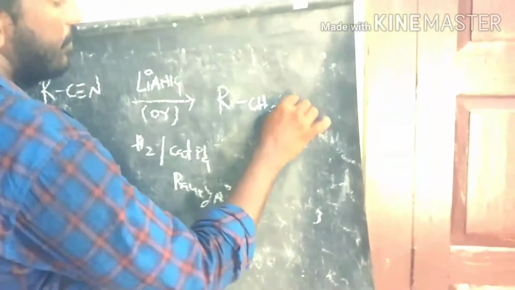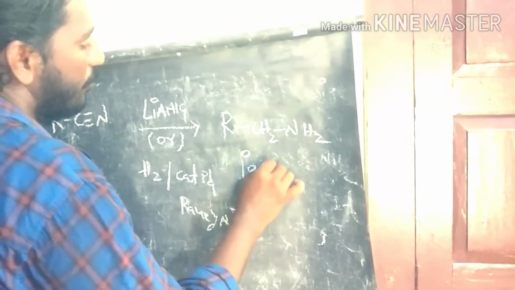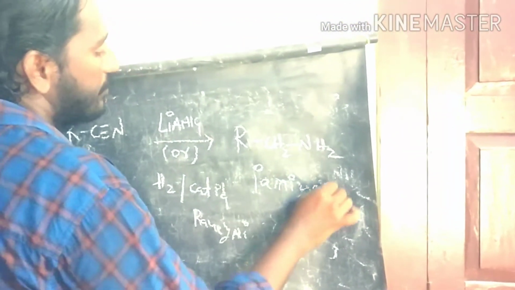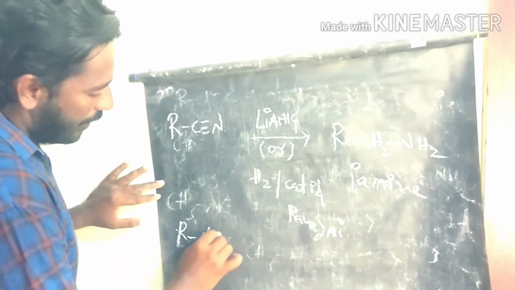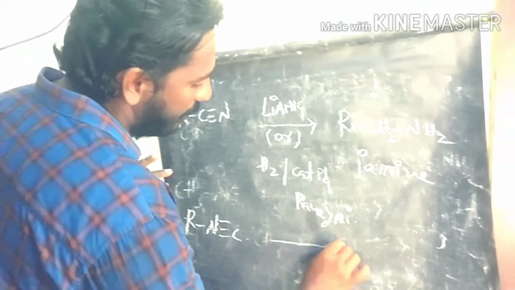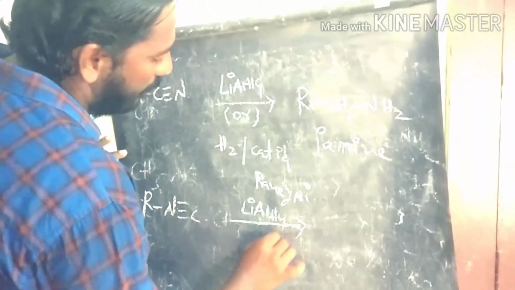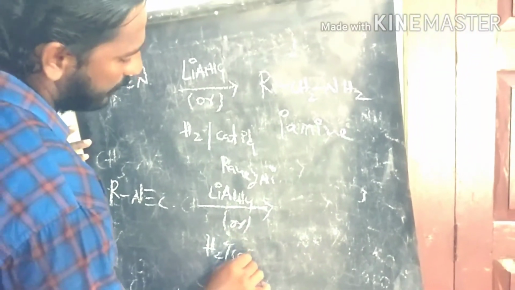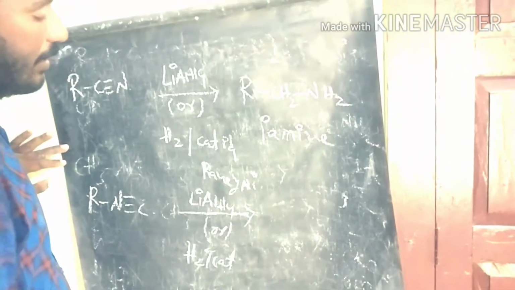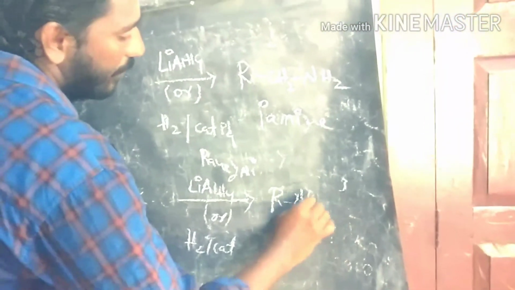So if cyanides are involved in the reduction process, they produce primary amines as the product. If isocyanides are involved in the presence of lithium aluminum hydride or a hydrogen catalyst like palladium, we can produce secondary amines as the product.